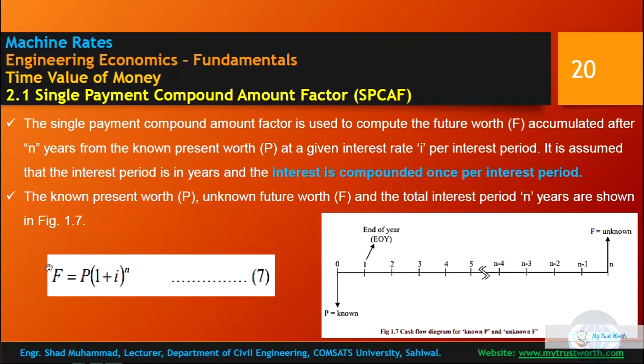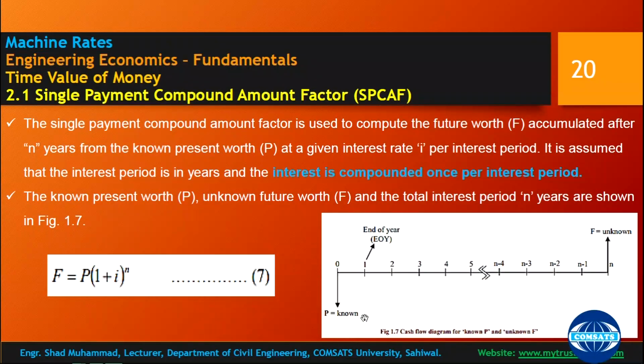So this is the single payment compound amount factor formula: if you know the present worth, then you can find the unknown future value, provided that you know the interest rate and number of years.